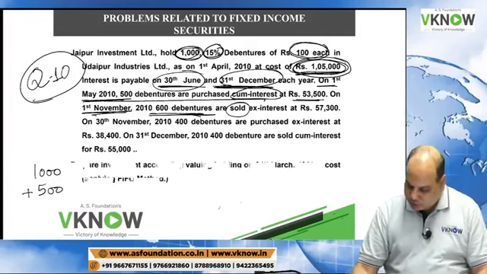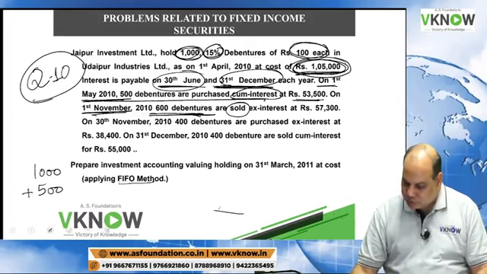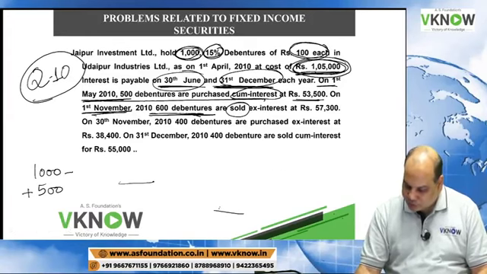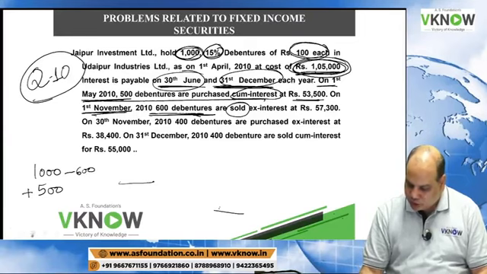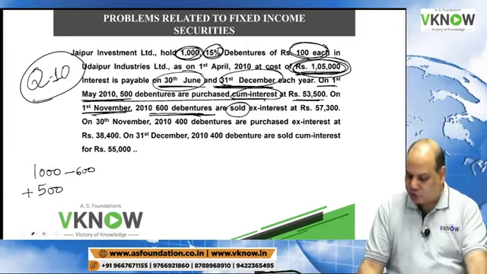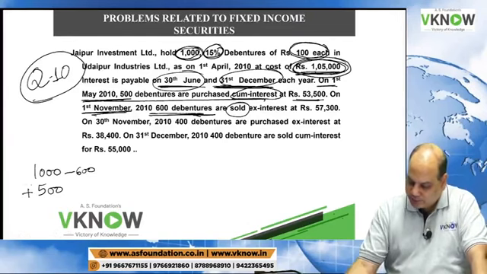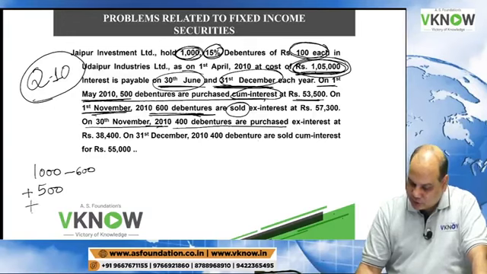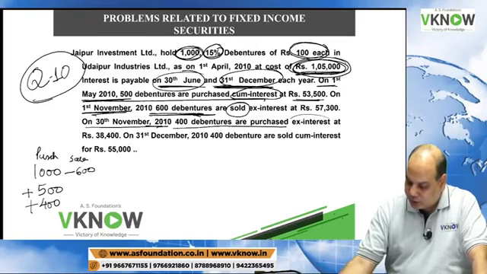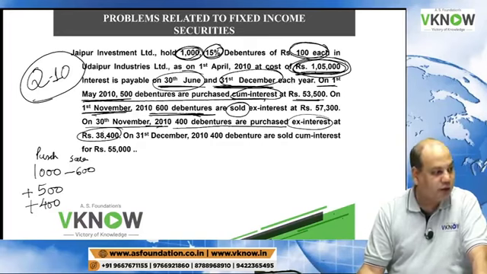So let me check what is the method: FIFO. FIFO method means this 600 will be sold out of the opening lot. 600 will be sold out of the opening balance. On 30th November, 400 debentures are purchased, plus 400. So purchase, sale at ex interest amount 38,400.